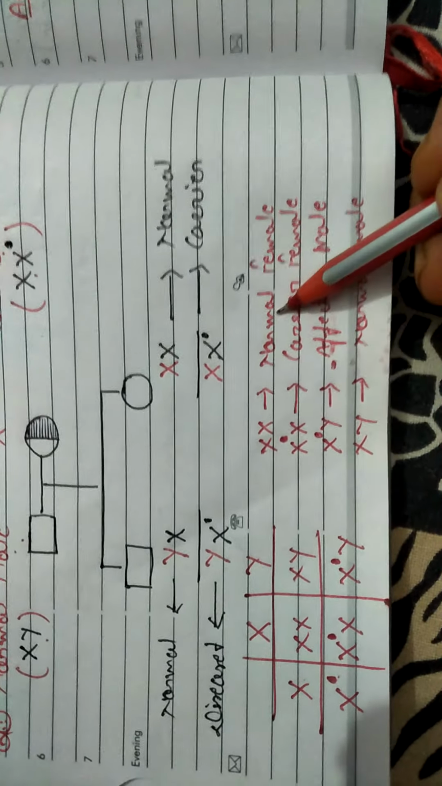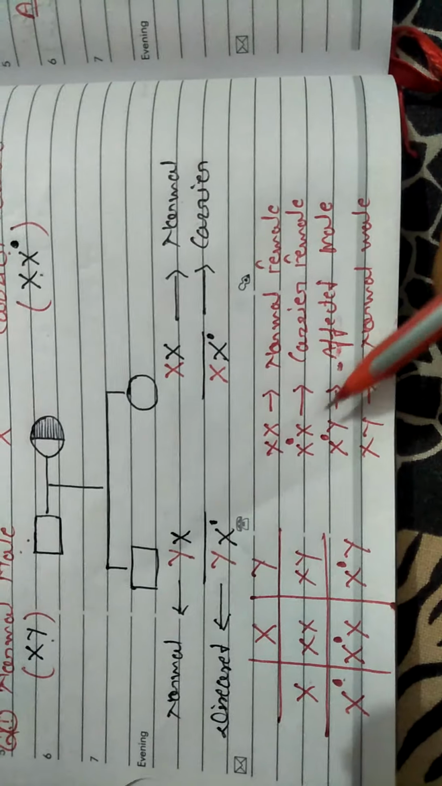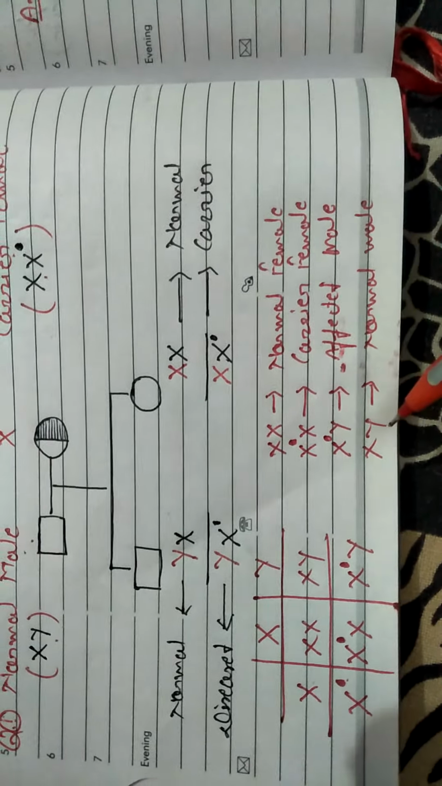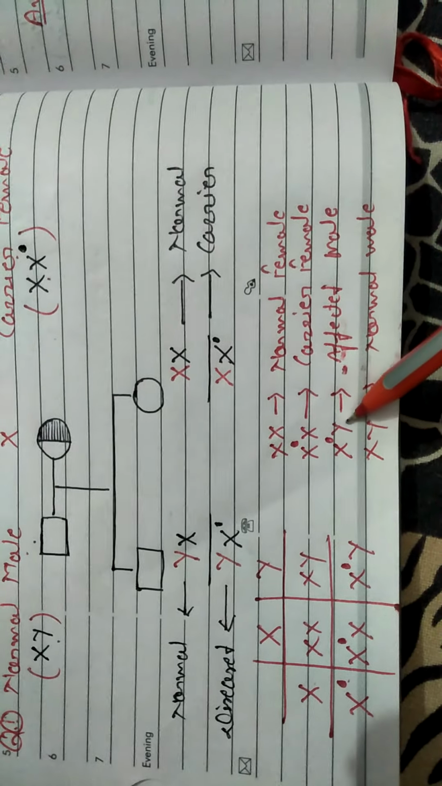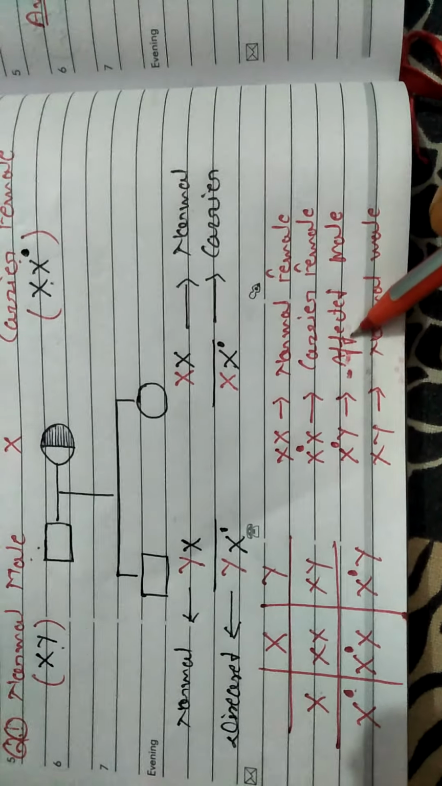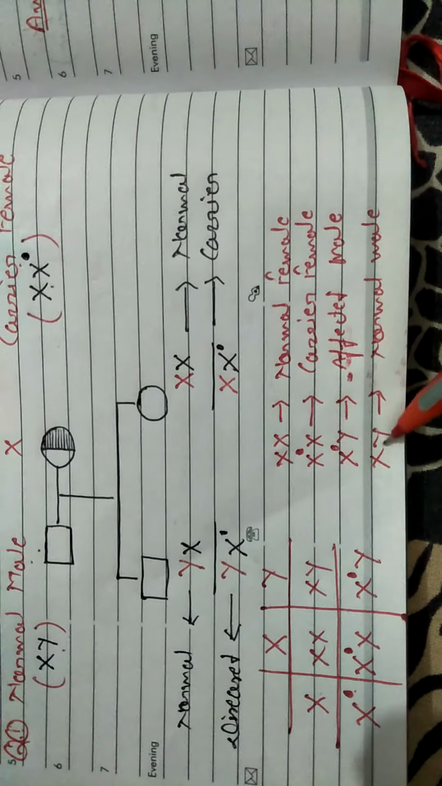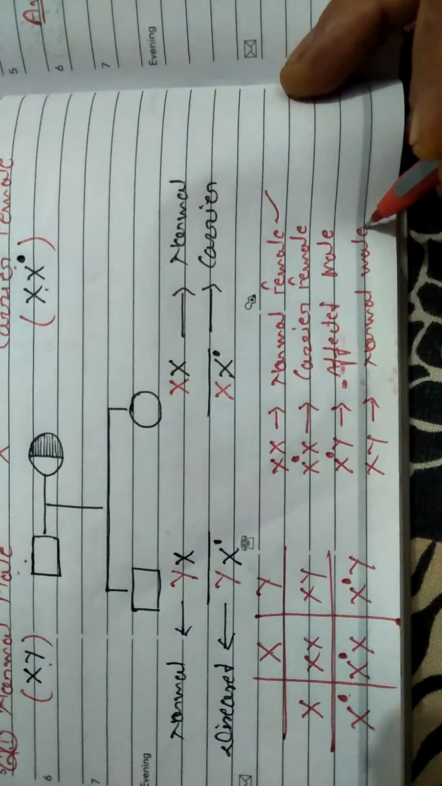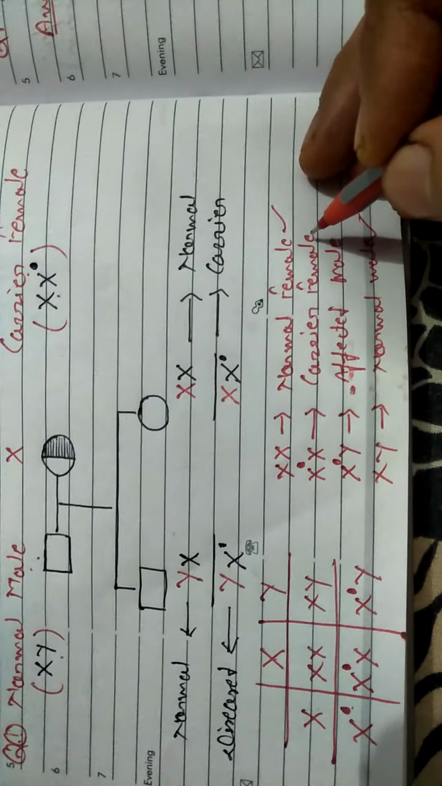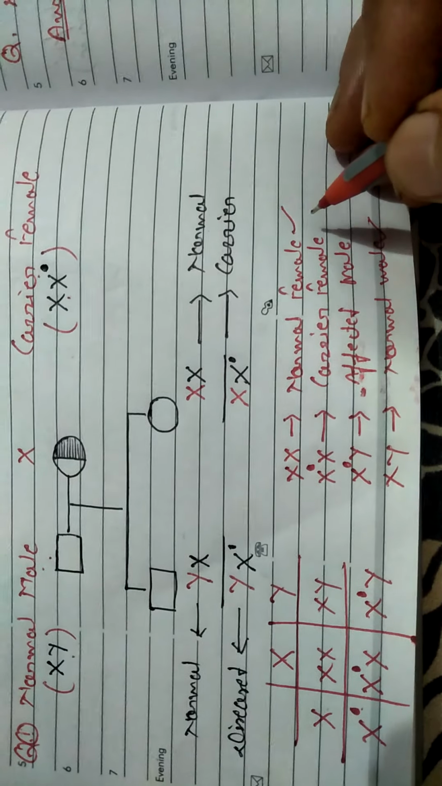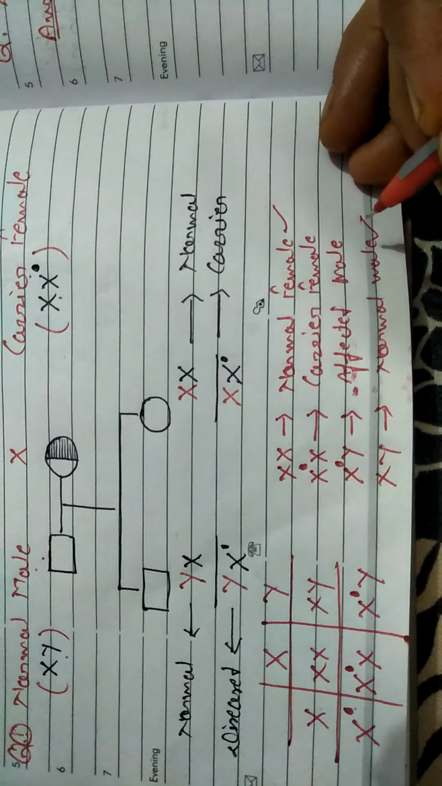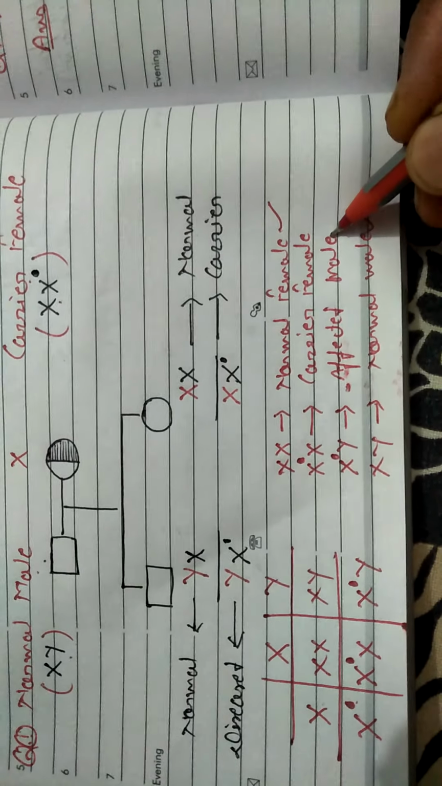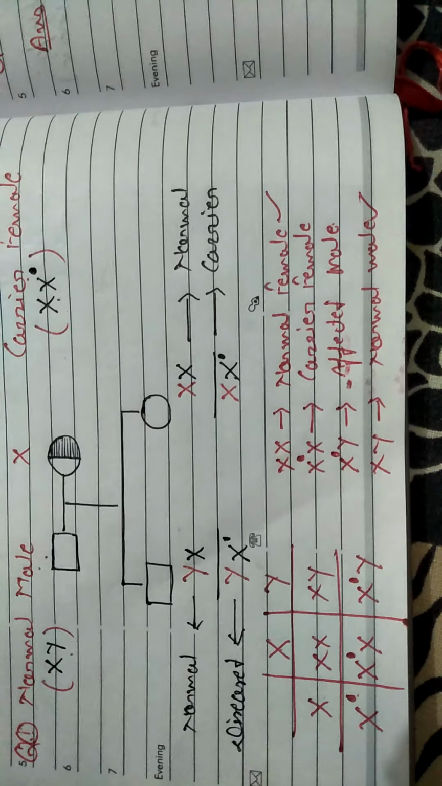First, XX gives a normal female. Then X affected with X normal means a carrier female. Then X affected with Y: Y does not have any affected gene, so it represents an affected male. And XY is a normal male. It means there is a 50% chance of a normal male and normal female, and all the females will be normal or carrier. But in the case of human males, they will be affected or normal.